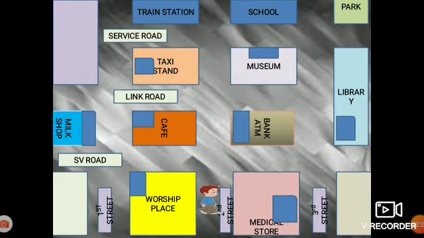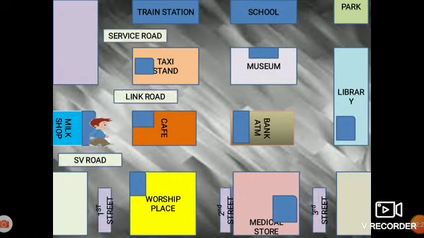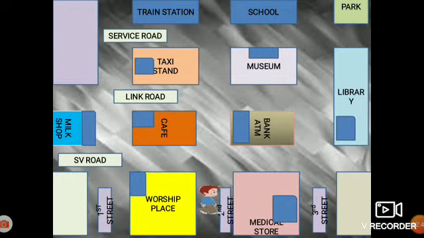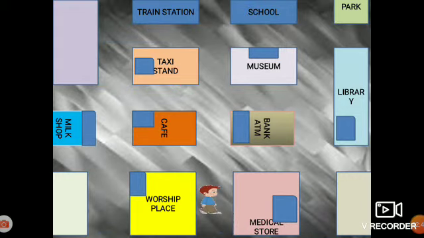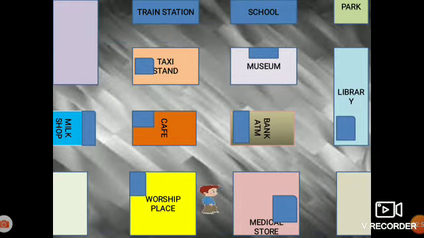Now let's see where this boy wants to go now. So he wants to go to the milk shop. So how would you advise this person to reach the milk shop? You can write your response in the comment section. Please write it down, using simple present tense. Remember, you can pause the video so that you can write your response in a book. I hope you're carrying pen and paper along with you. So now let's see the direction again.